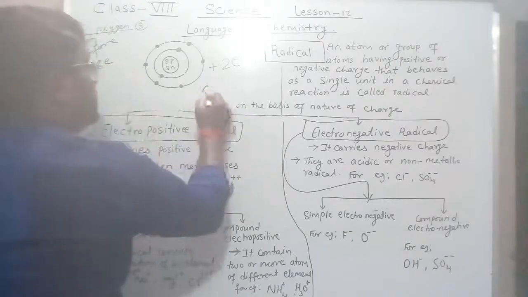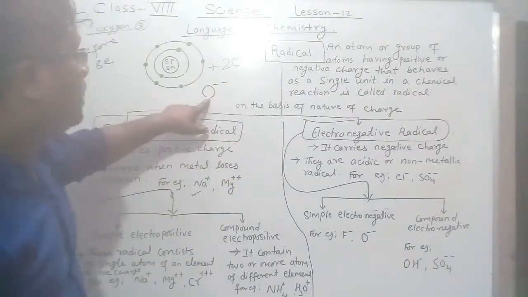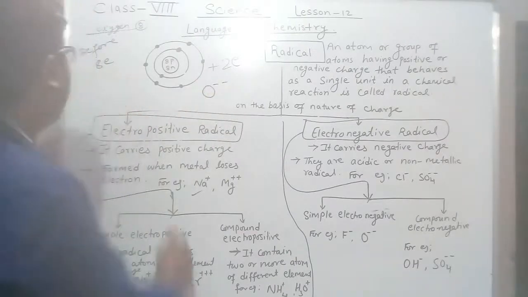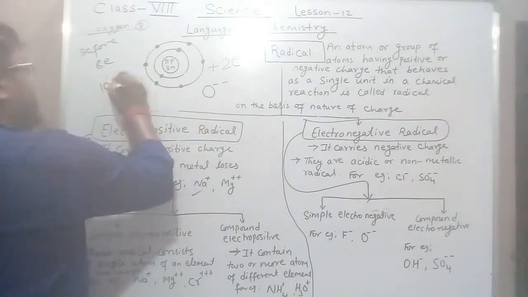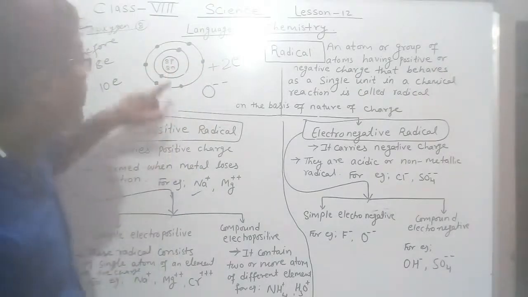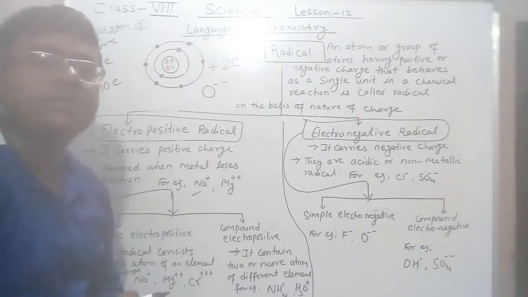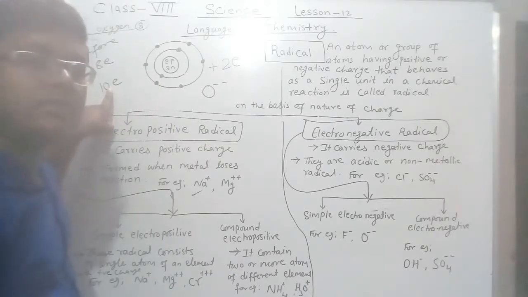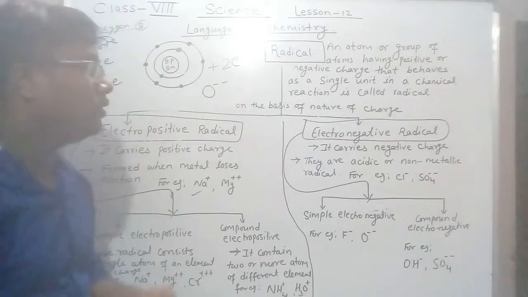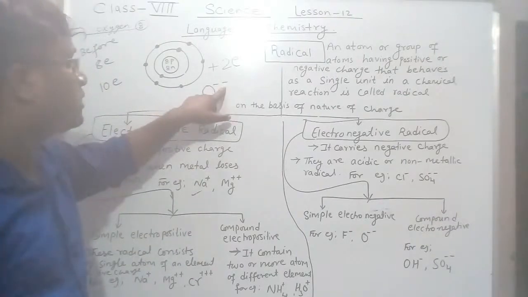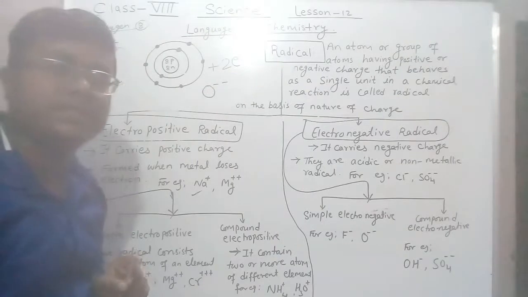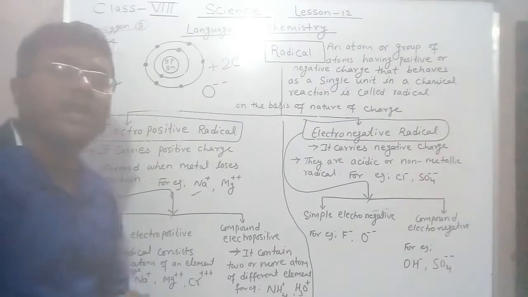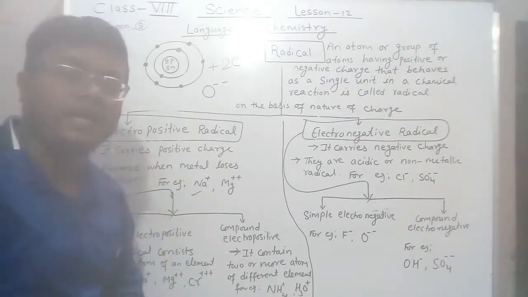The minus minus means the oxygen atom is gaining 2 electrons. When it gains, it has 10 electrons and 8 protons. Proton means a positive charge, so it is 8. After gaining electrons there are 10 electrons, so it has 2 more electrons. That is why a negative charge develops here. So O-- simply means the oxygen atom has gained 2 electrons.